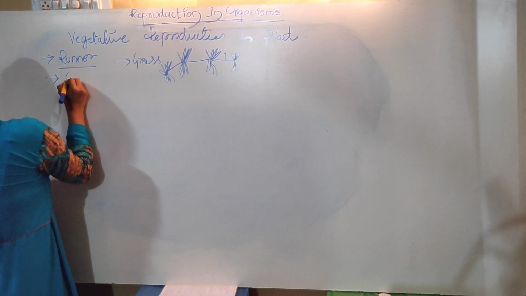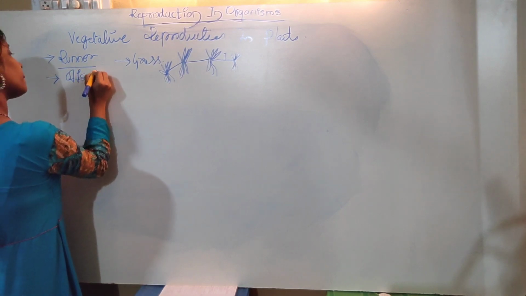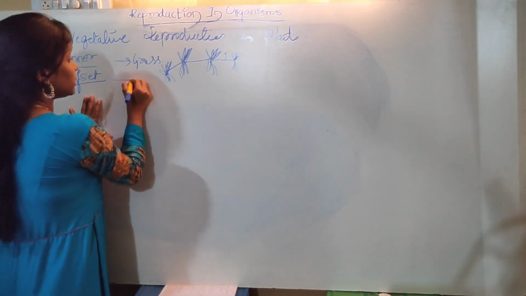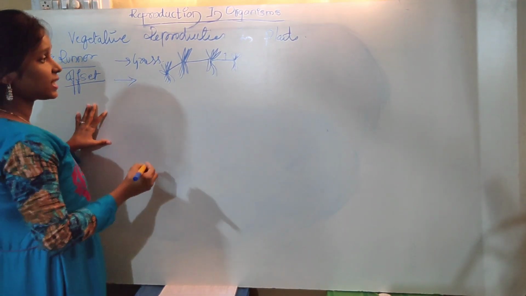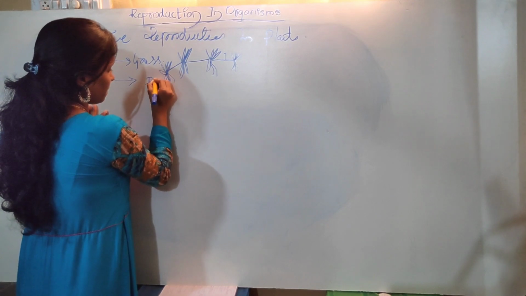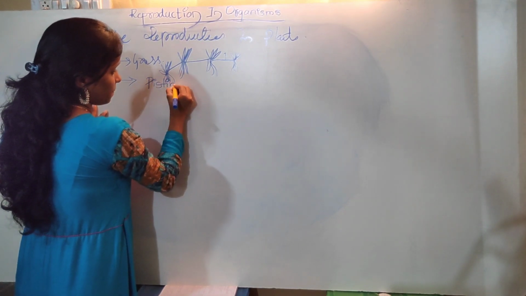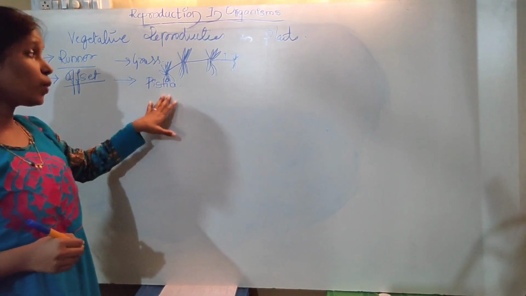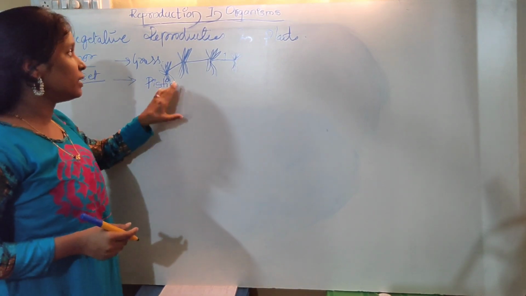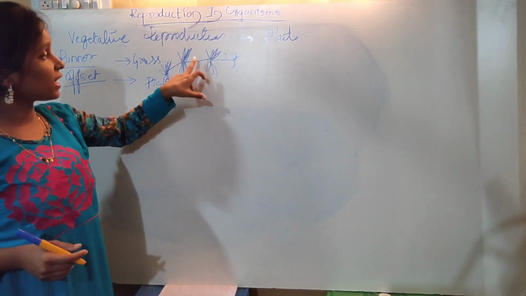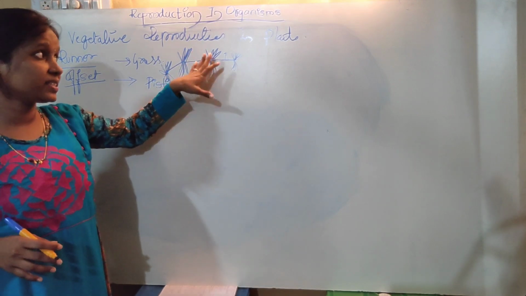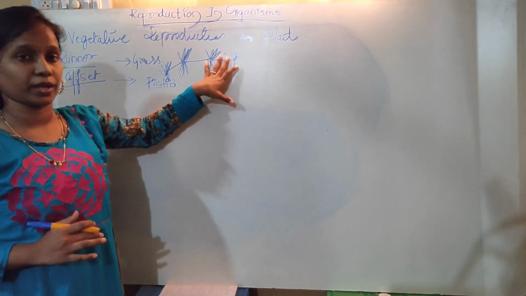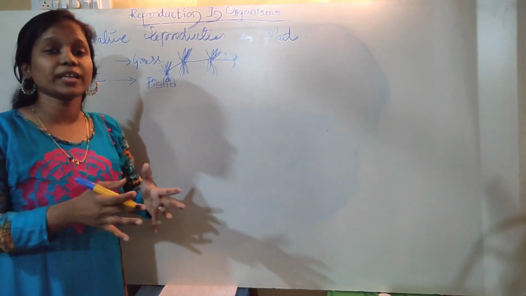Next thing we are going to come across is offset. The best example for offset is Pistia, or you can go for water hyacinth also. Okay, what is this Pistia doing? It is similar to a runner, but this is the aquatic form, whereas the runner is the terrestrial form. Terrestrial form means they grow on the mud, and aquatic form means they grow in the water.